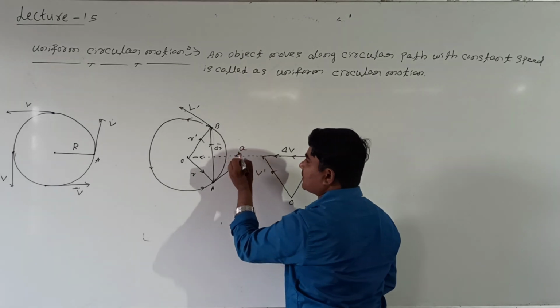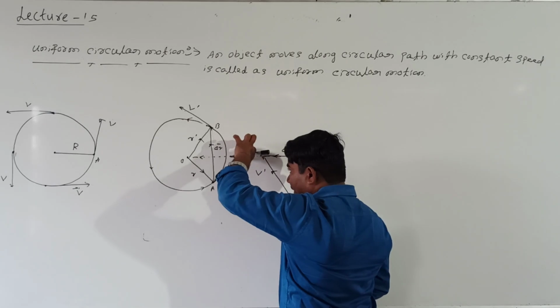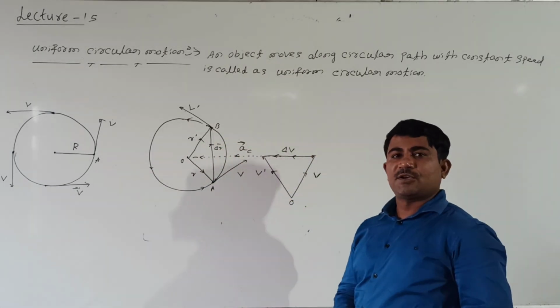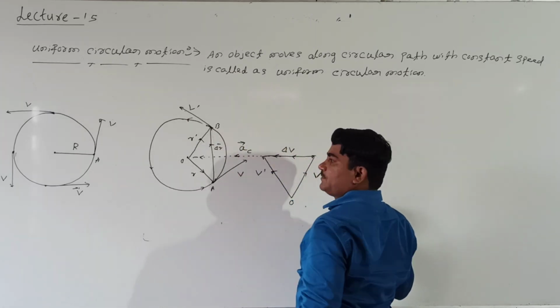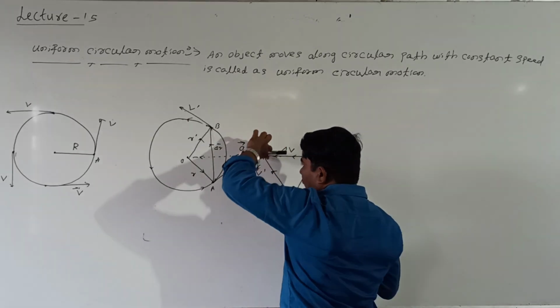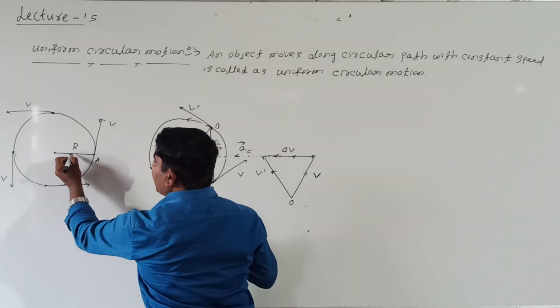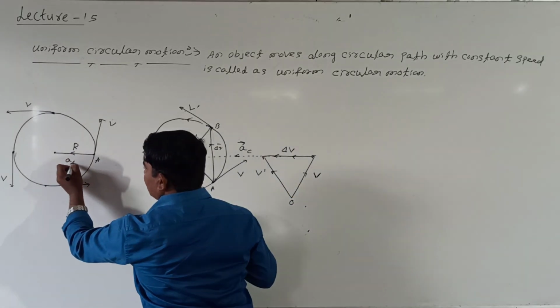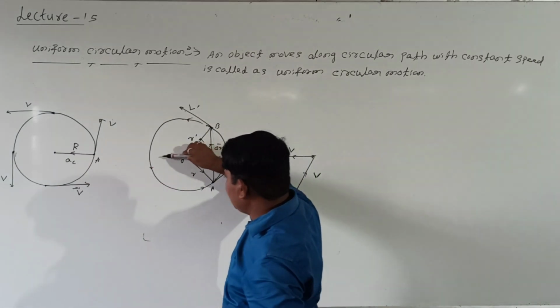This is nothing but acceleration, the acceleration of the particle that goes along the center of the circle. Let me show it separately here. The change in velocity goes like this. Right. If the change in velocity goes like this, what about the acceleration? The acceleration also changes in the same direction. In this direction, acceleration is available, because the change in velocity goes like this.